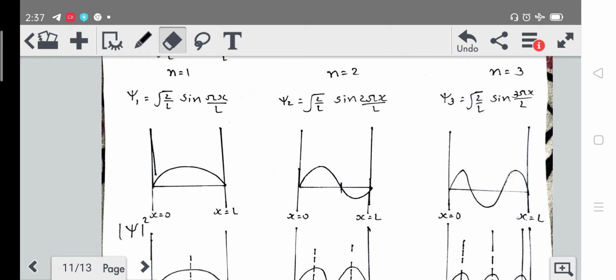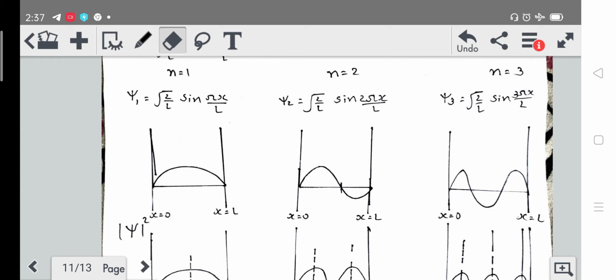Now let's talk about the probability density. Okay, so probability density cannot be negative. Here you can see we have taken this psi in the negative, but probability cannot be negative.